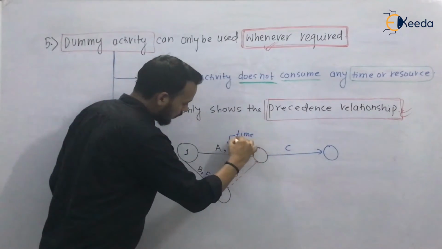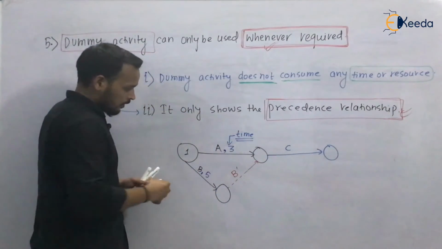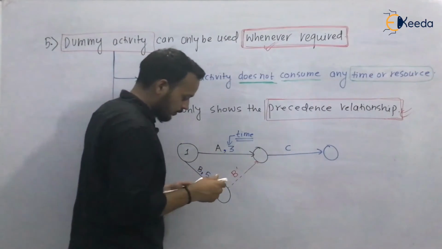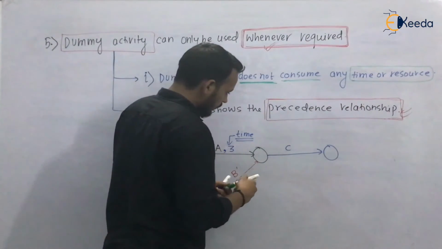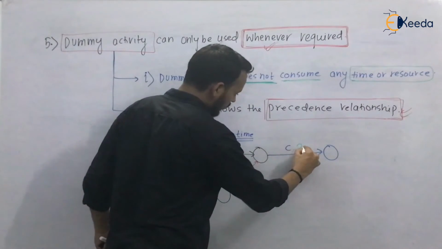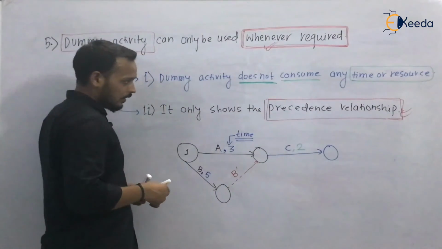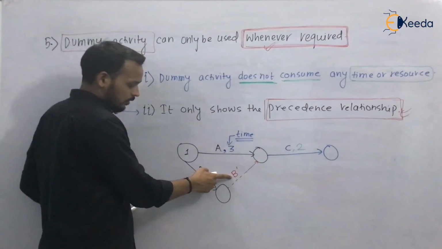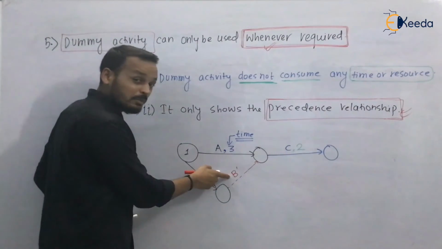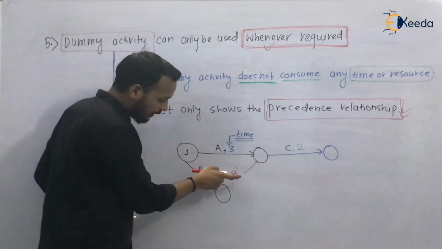For B dash, suppose C was going to take 2 days. C was going to take 2 days. But what about dummy activity B dash?